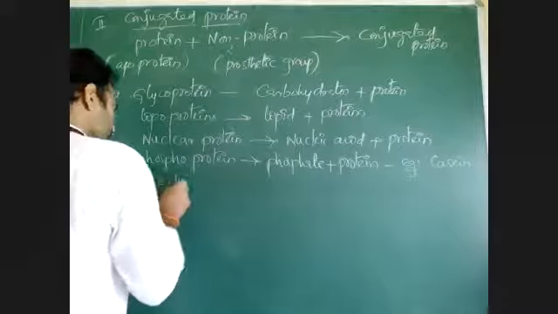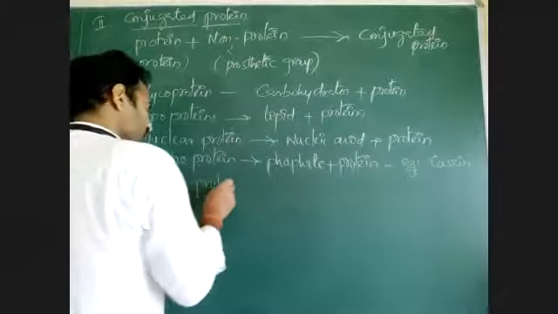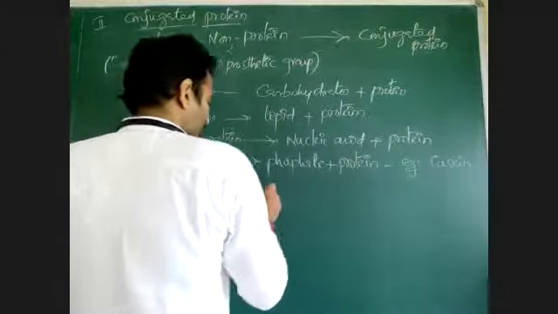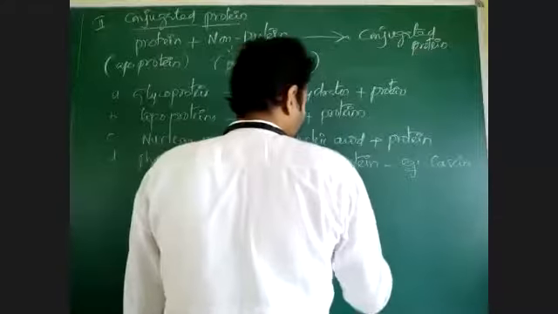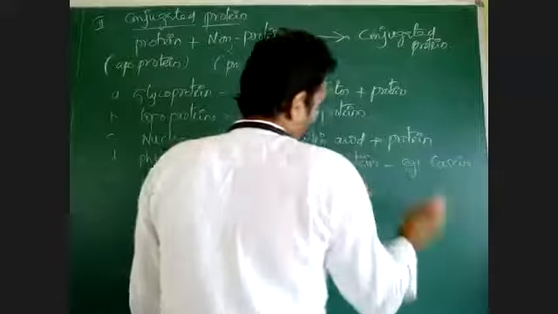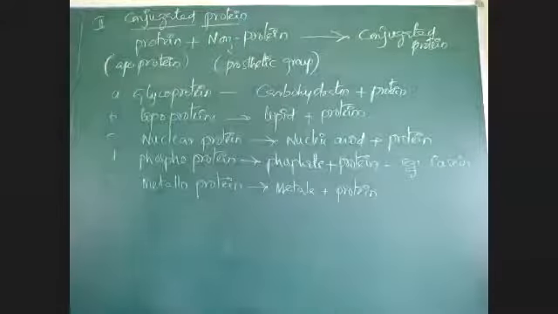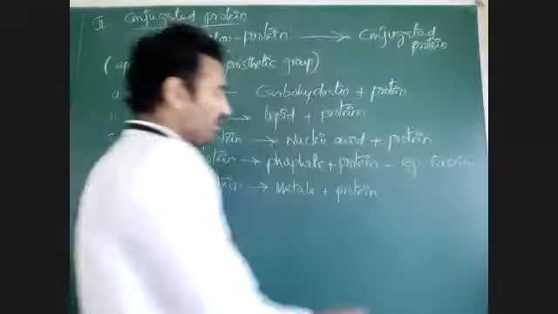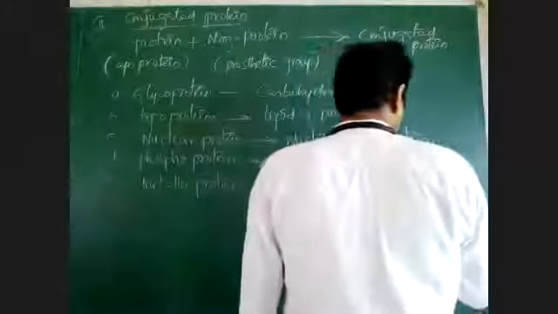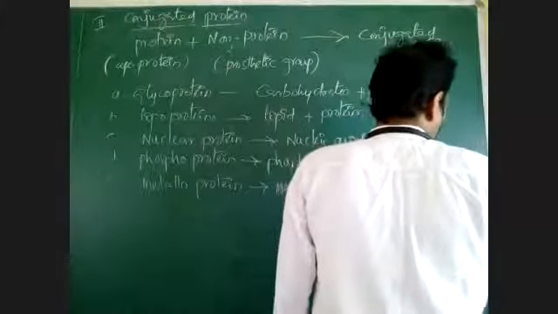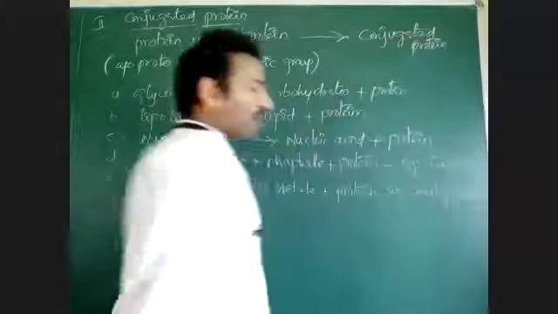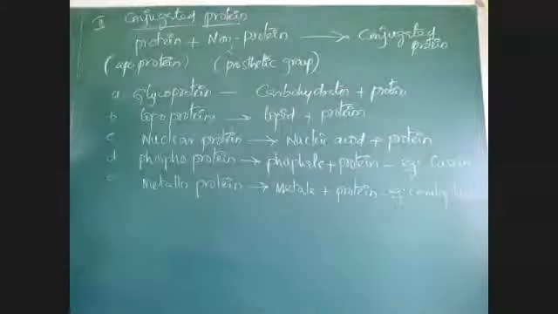Metalloproteins: metal atoms. Metals combine with the proteins and form metalloproteins. Example, ceruloplasmin. Ceruloplasmin is a protein that is combined with copper.